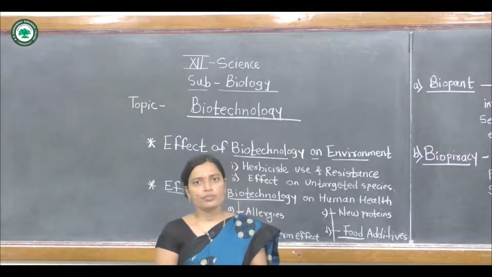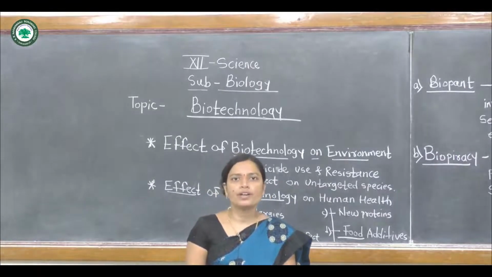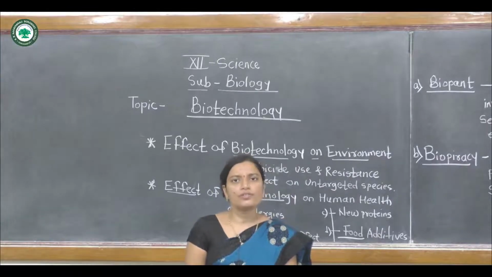These are some food additives and genetically modified plants that also cause some effects.